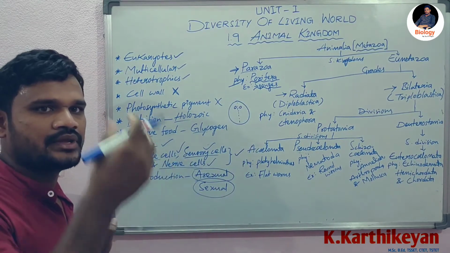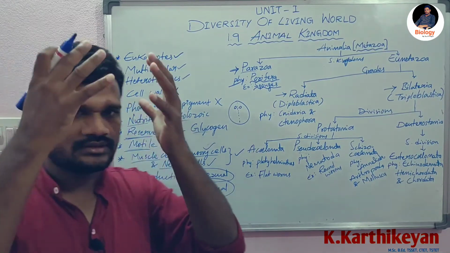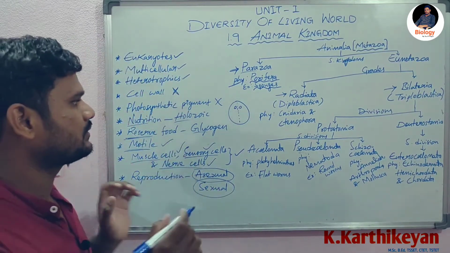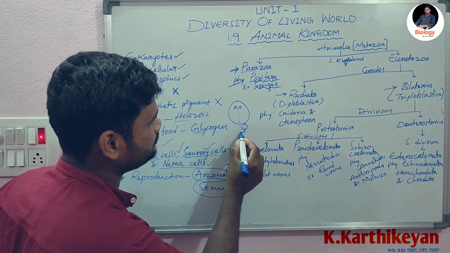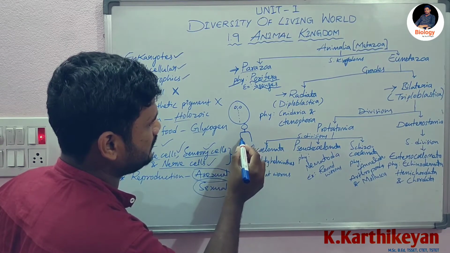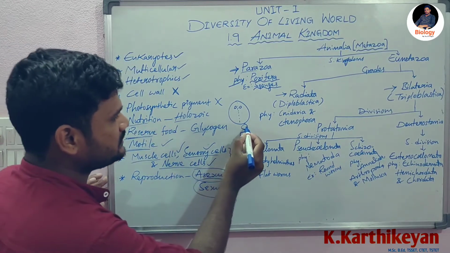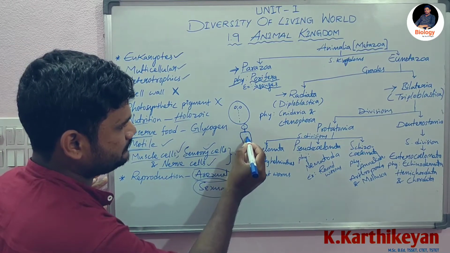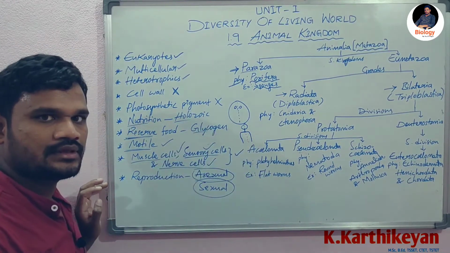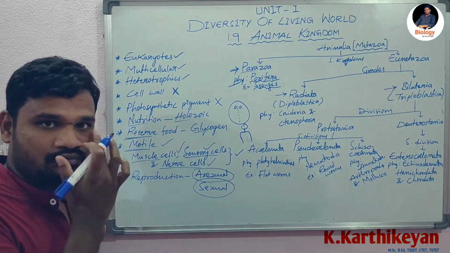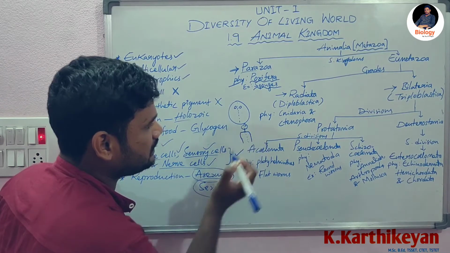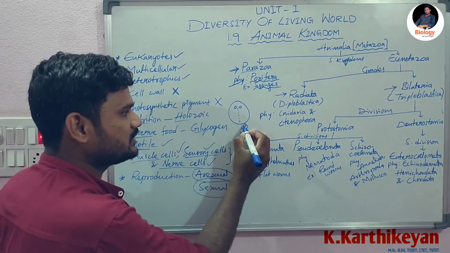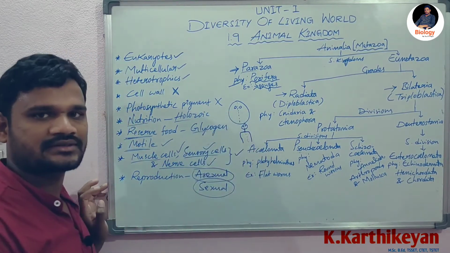Imagine this is the human body, right? This is the center point. Paired organs, which means we have two eyes, right? One eye is present on the right side of the central axis, another eye is present on the left side of the central axis.